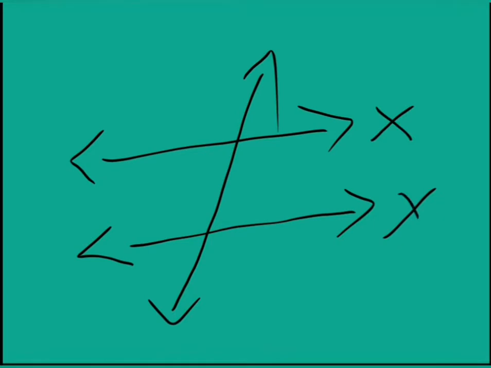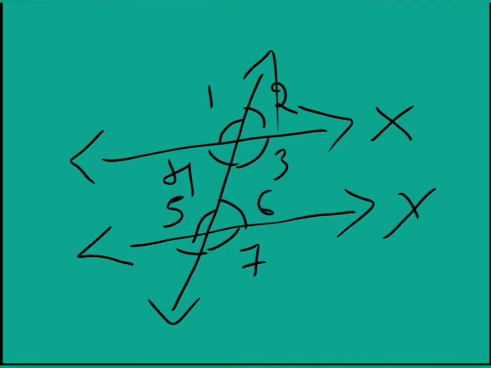Imagine you have two lines, and on these two lines there is a transversal. Let us take line 1 as x and line 2 as y. At line x we are getting 4 angles, right? At line y also we are getting 4 angles. Let us name these angles 1, 2, 3, 4, and here 5, 6, 7, 8. Like this we named all the 8 angles. Totally there are 8 angles.